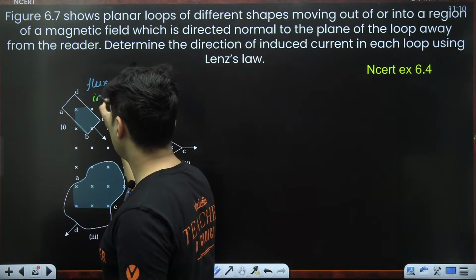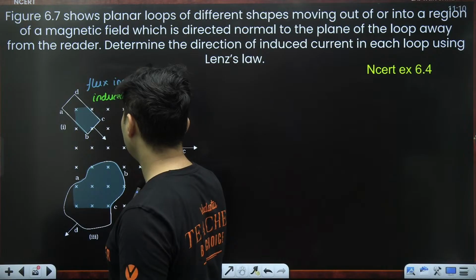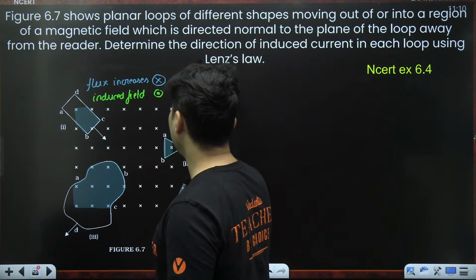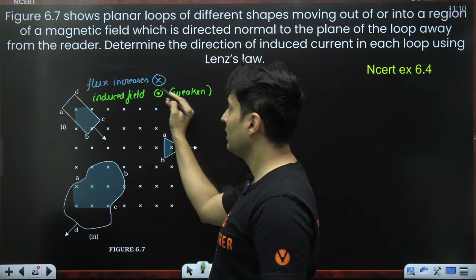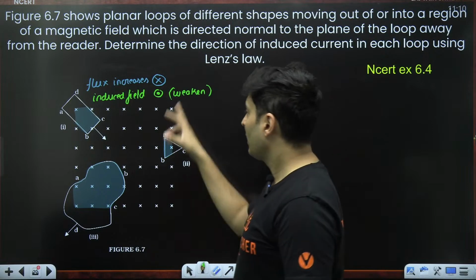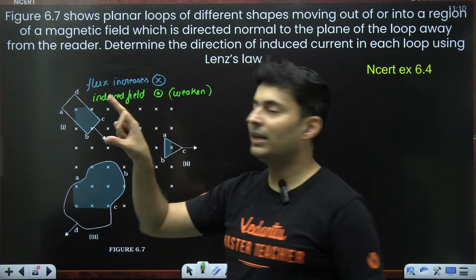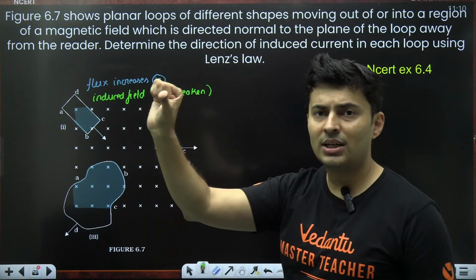The induced magnetic field will try to weaken it. Because it is increasing inside, it will try to weaken it. Now, if the magnetic field line is coming towards you, take your thumb, put it towards you.